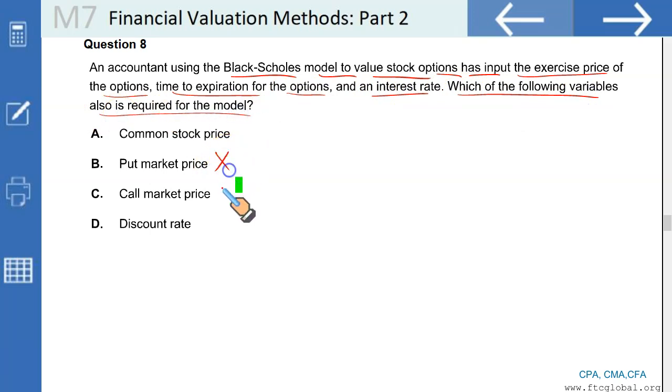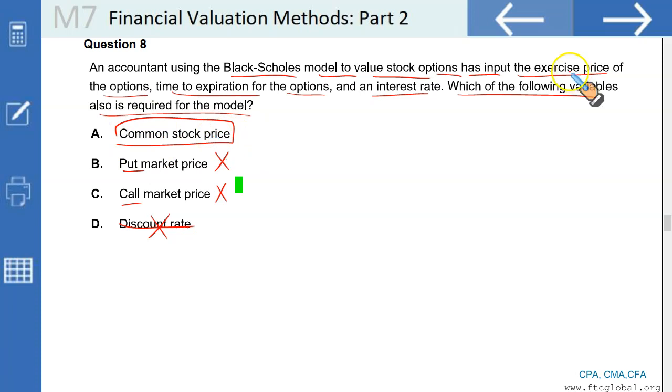Put market price and call market price are wrong, because these are the two prices which the Black-Scholes model is trying to determine. So these are the end result, not the inputs. Discount rate is wrong because we use the interest rate, which is the risk-free rate. Discount rate is incorrect. So what we need is the common stock price. That's the fifth input. There are 5 inputs, remember.